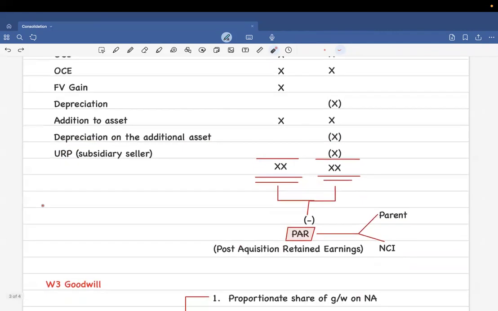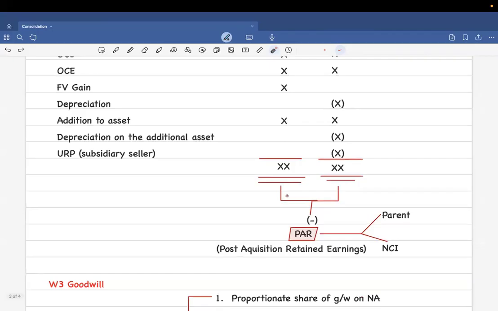Now, your first duty is to find the difference between the DOR amount and the DOA amount. That is called PAR, post acquisition retained earnings.